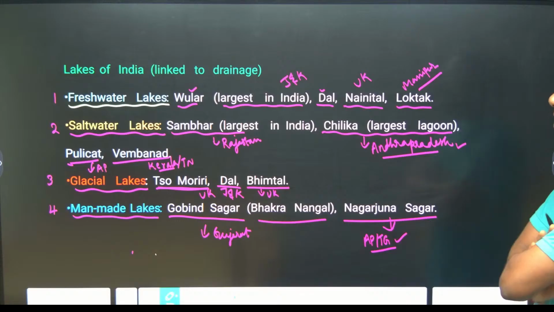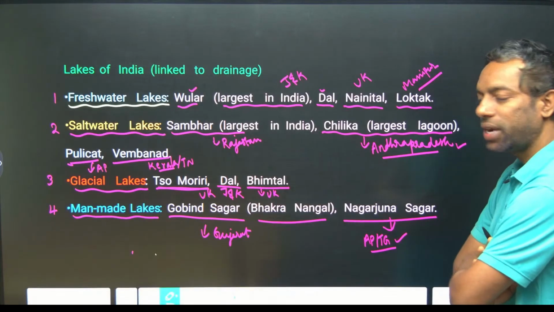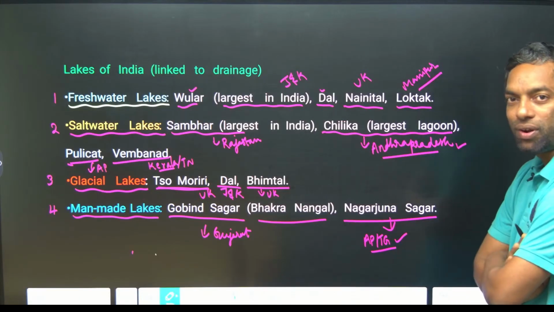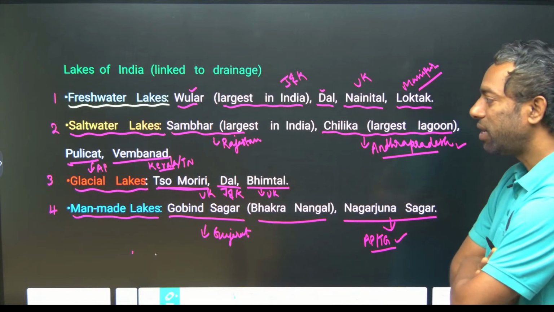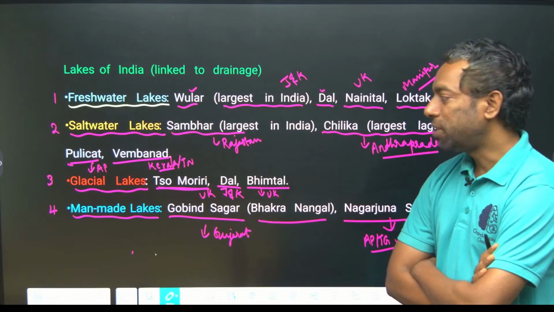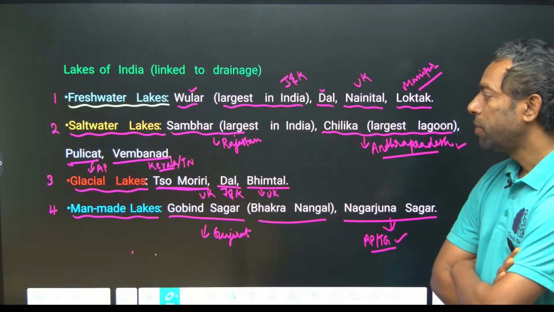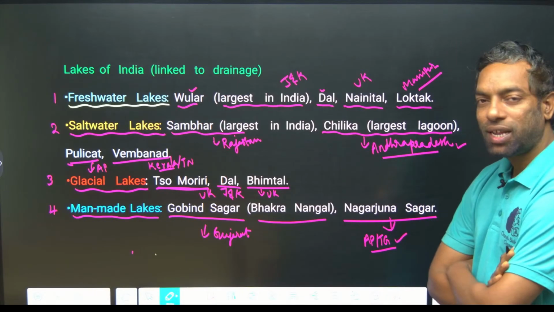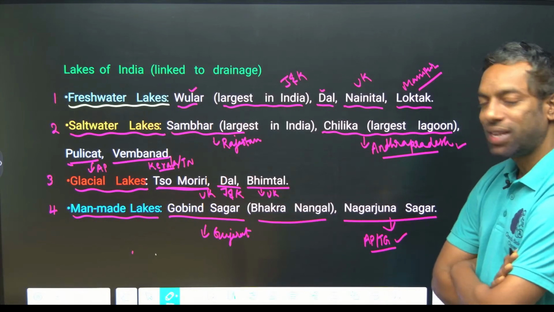And the saltwater lakes: Sambar Lake, which is the largest lake in India, is located in Rajasthan, and Chilika Lake, which is the largest lagoon. I am going to explain what a lagoon is in the coming sessions. That is located in Andhra Pradesh. Pulicat Lake is also in Andhra Pradesh. Vembanad Lake is on the Tamil Nadu, Kerala border. And glacial lakes: Somori in Uttarakhand, Dal Lake in Jammu Kashmir, and Bhimtal in Uttarakhand.